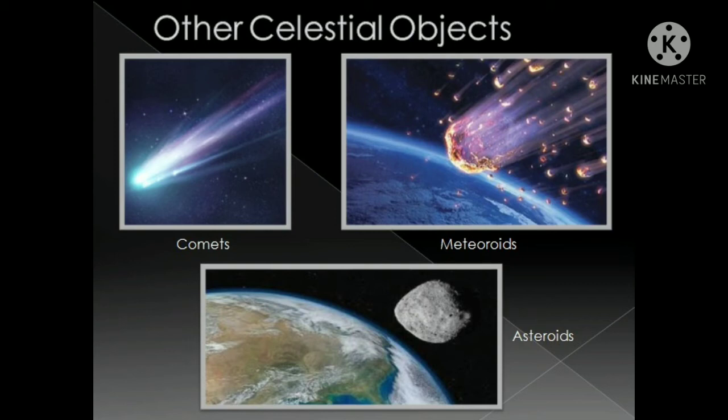Next is comet. As you can see in the slide, a comet is a ball of ice, dust, and gases that orbits the sun. Like planets and asteroids, it is also a member of the solar system. When the comet comes closer to the sun, the gases and dusty material are blown off by the solar wind. As the comet moves very fast, the blown off gases and material move away from the sun and form a tail. Halley's comet is a well-known comet in the solar system. It has an orbital period of about 76 years. It was last seen in 1986.